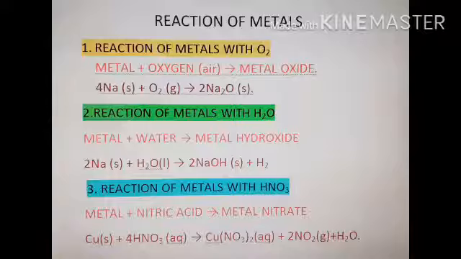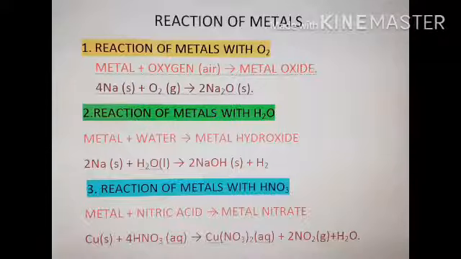Dear children, if you observe all the three reactions carefully, when metal reacts with O2, you get metal oxide, only metal oxide, there is nothing else. And when metal reacts with water, that is H2O, we get metal hydroxide plus hydrogen gas. And when metal reacts with nitric acid, that is HNO3, we get metal nitrate plus nitrogen gas and water.